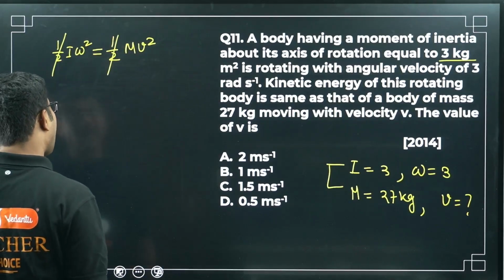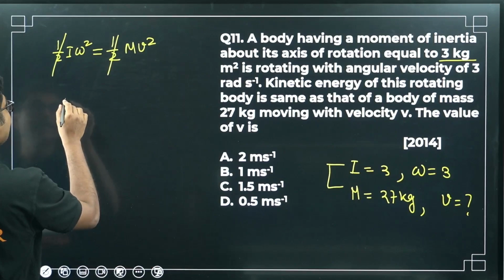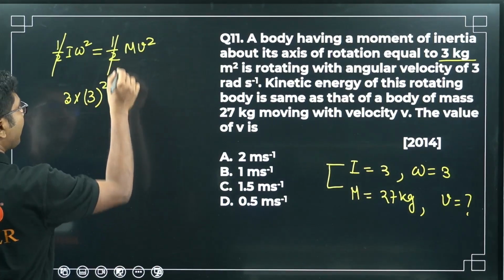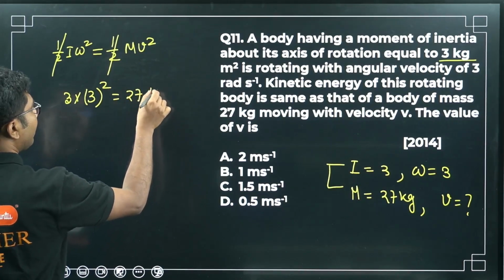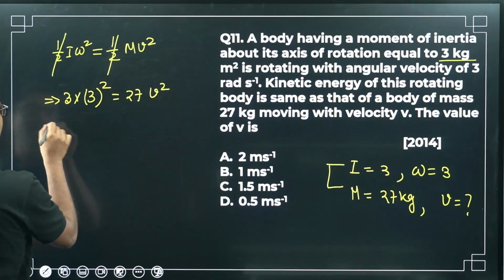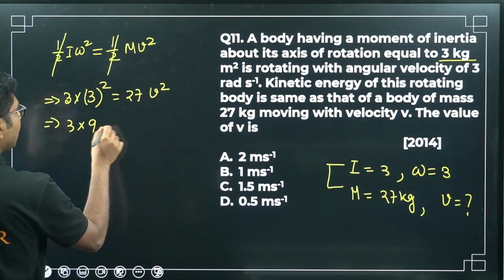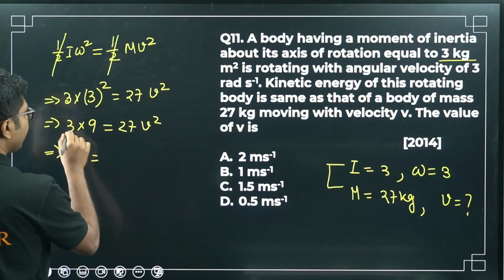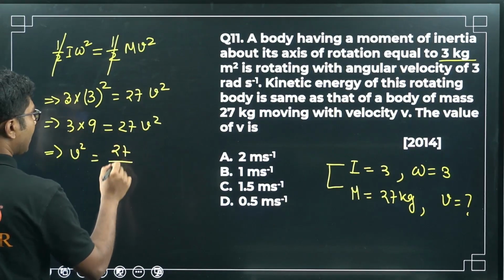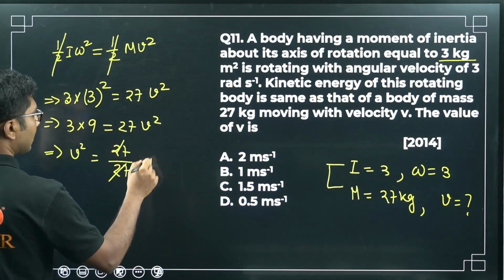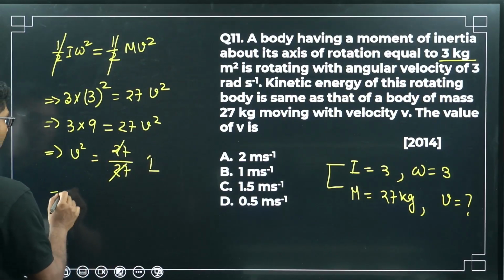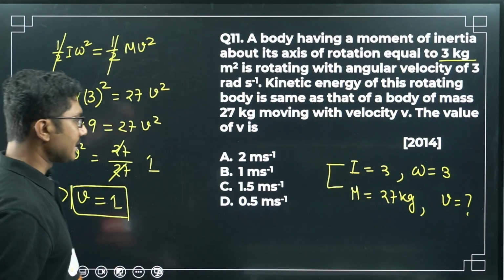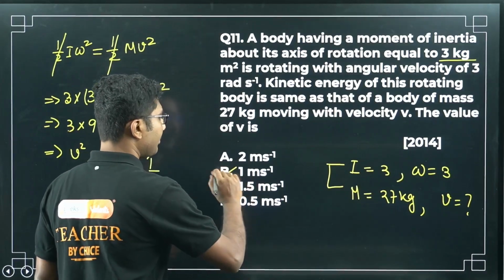So now we have to simplify this. First of all, half will cancel from both sides. I is given 3, omega is also given 3, so 3 square, m is given 27 v square, right? So 3 times 9 equals 27 v square. So v square is equal to 3 9s are 27 divided by 27 cancels. So v square equals 1, or v equals plus minus 1 actually, but we are only interested in the magnitude. So the correct answer is 1 meter per second.